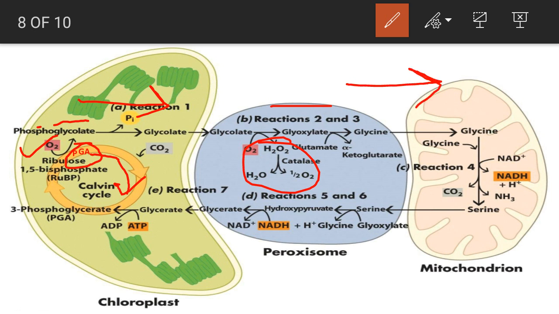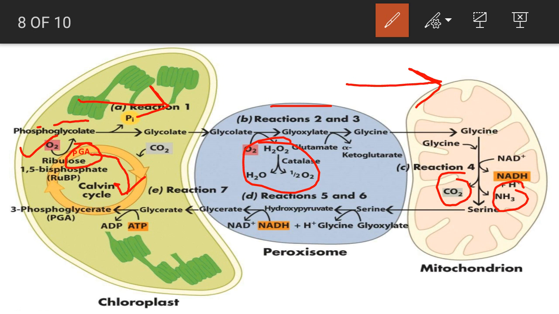In mitochondria, glycine is transformed into another amino acid called serine, forming two important byproducts, ammonia and carbon dioxide. The ammonia produced gets incorporated into the amino acid and carbon dioxide is released as a waste product of this reaction.